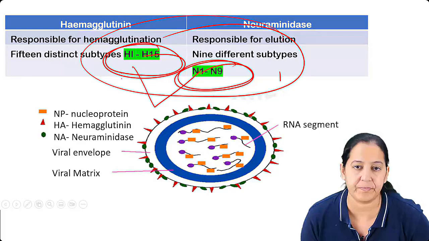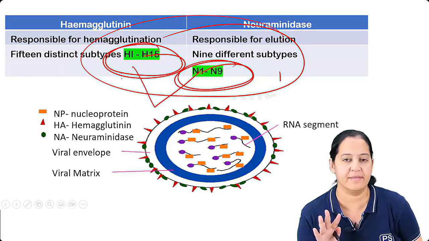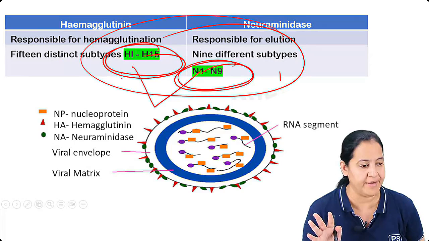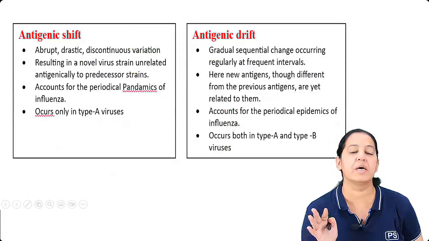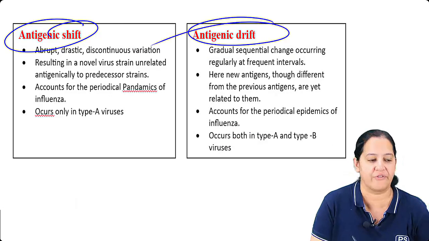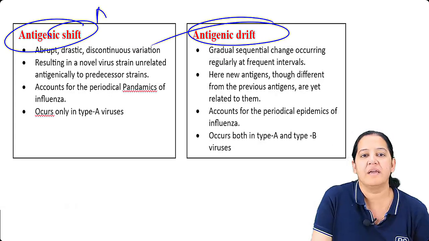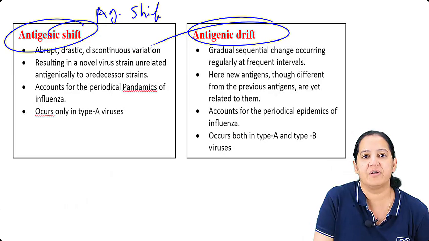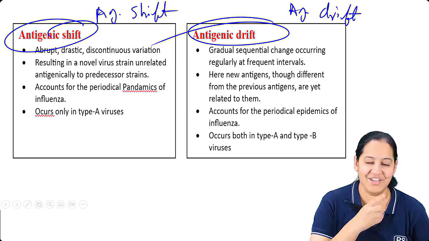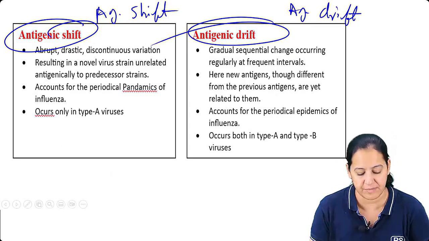So you can understand, various combinations of H and N are possible. Got my point? Now let me tell you two terms here: antigenic shift and antigenic drift. These are the two terms I want to explain to you.